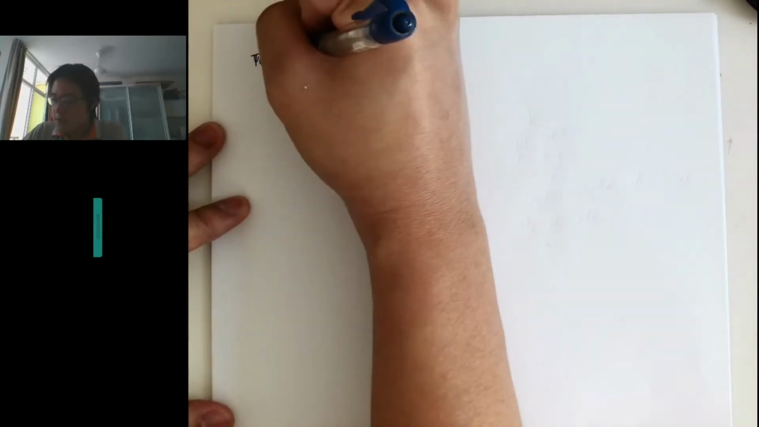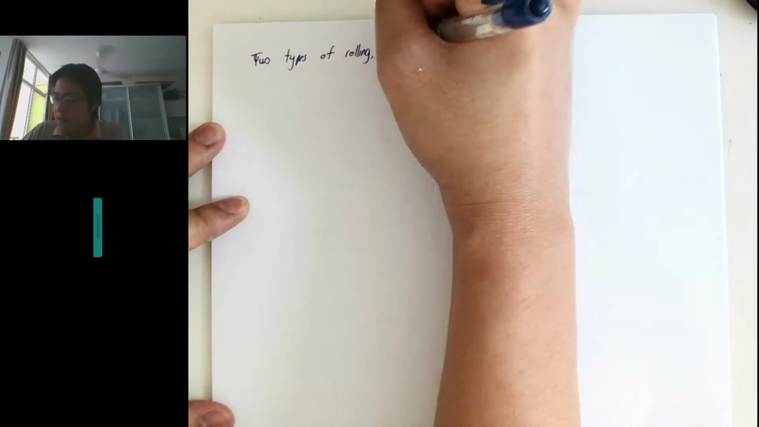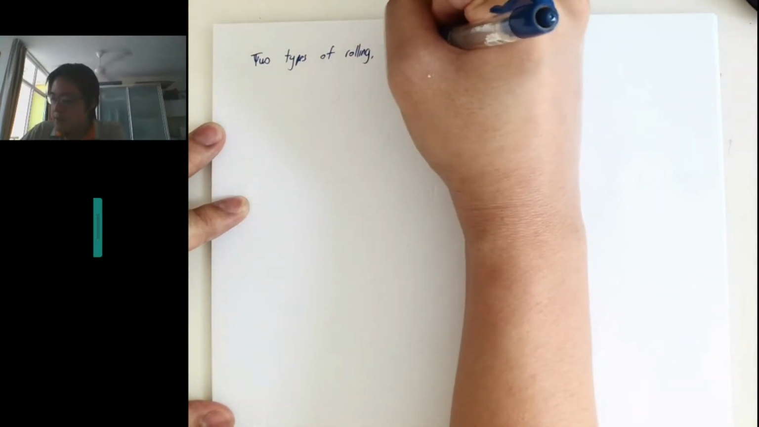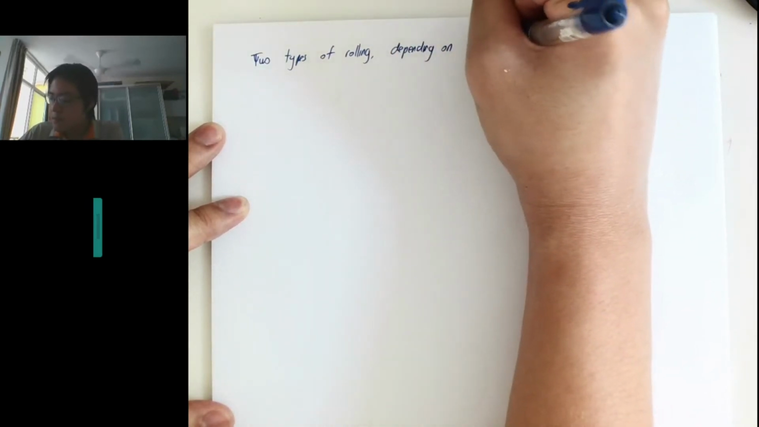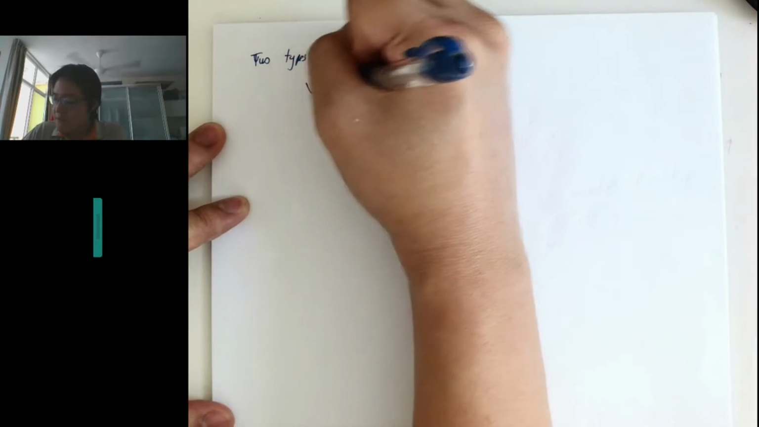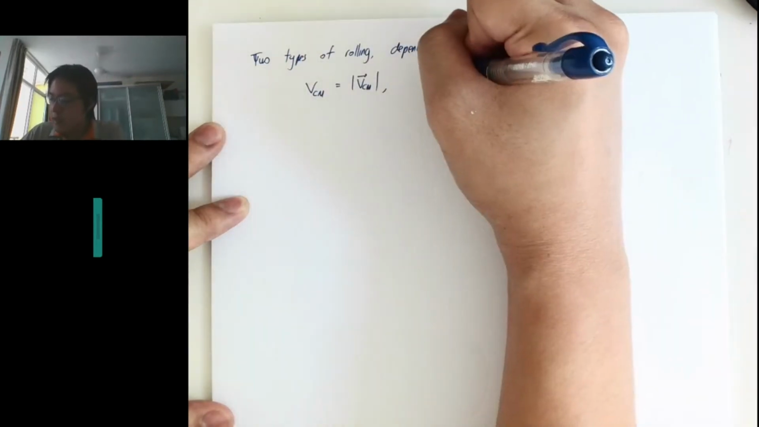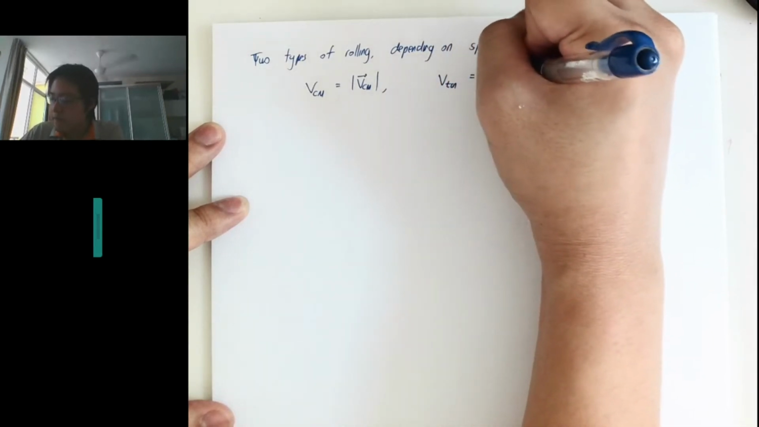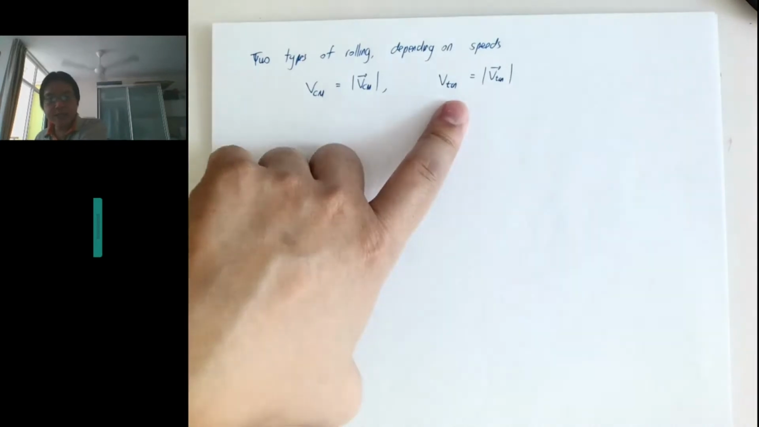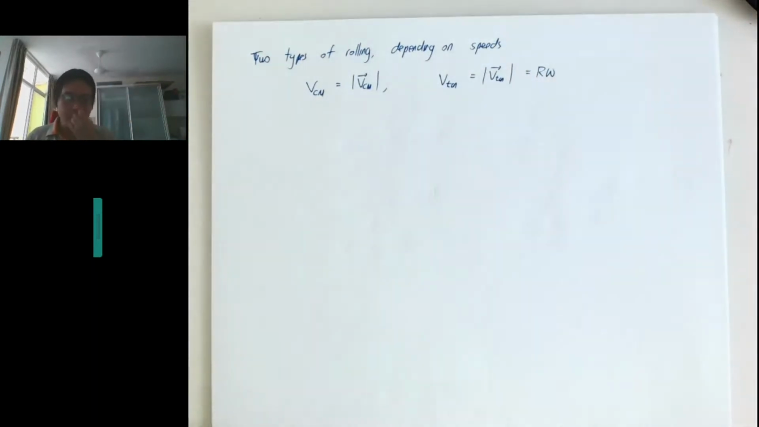Two types of rolling depend on the speeds, right? I want to talk about the speed of VCM, the magnitude of this vector, and the speed of V tangential, which is the magnitude of the V tangential vector. And V tangential is given by R omega, as we have been learning how to calculate.